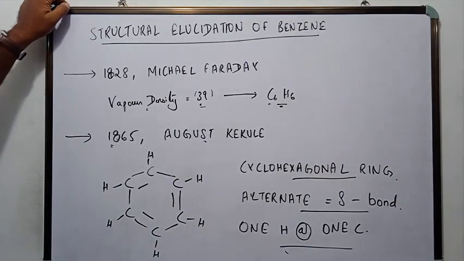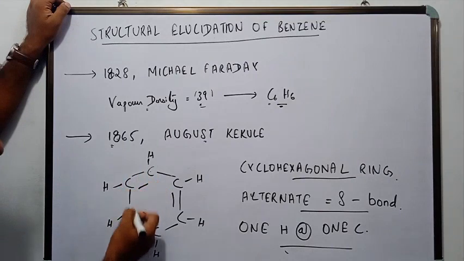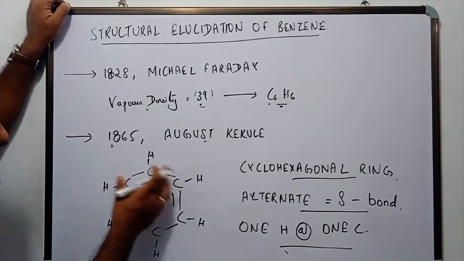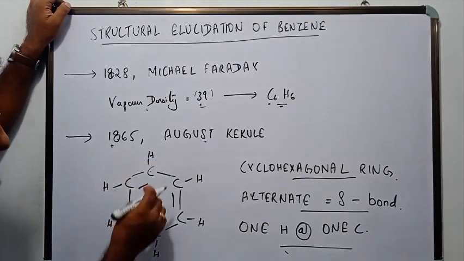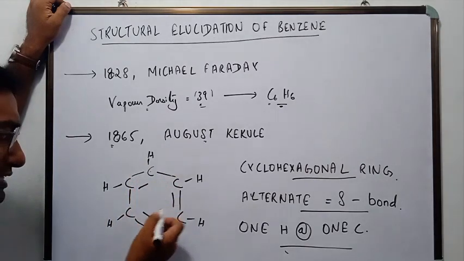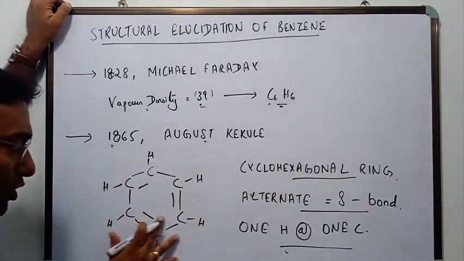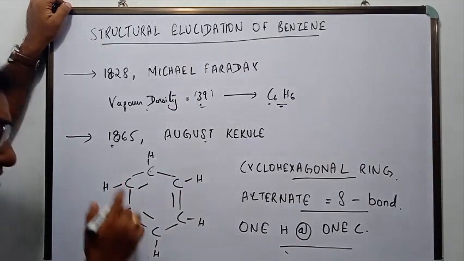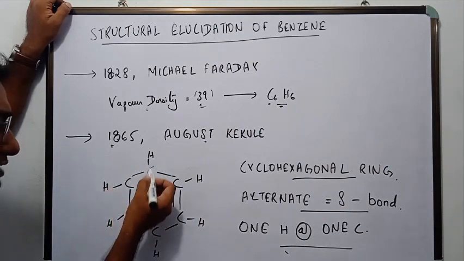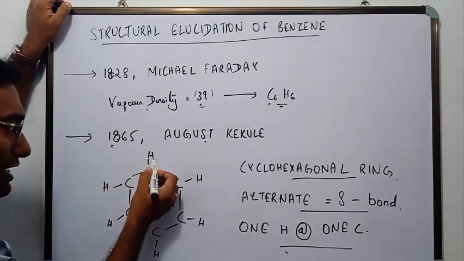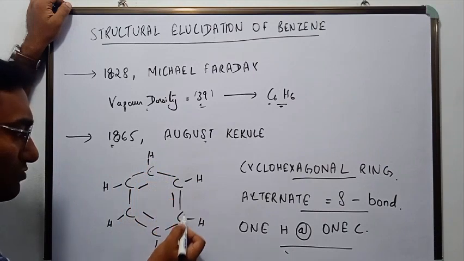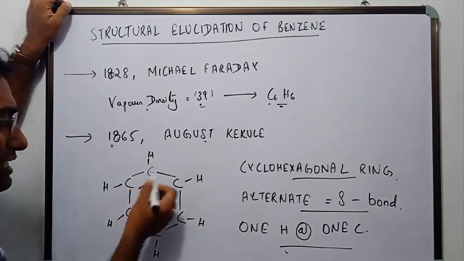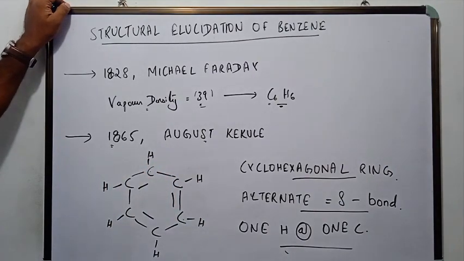He said that benzene is a cyclohexagonal ring. It has 3 double bonds and 3 single bonds that are arranged in alternating fashion. And he also said that only one hydrogen atom is attached to each of the carbon atoms of the benzene ring. So let us see, what did he say?